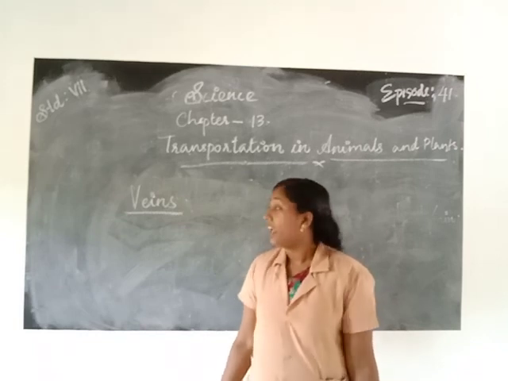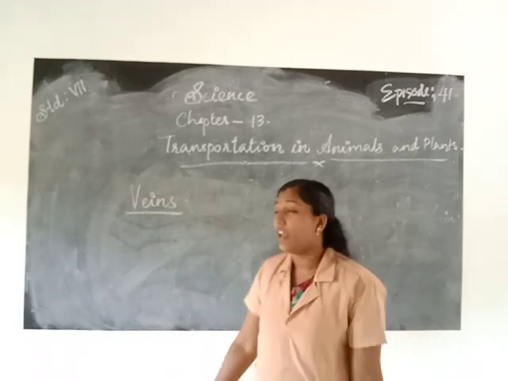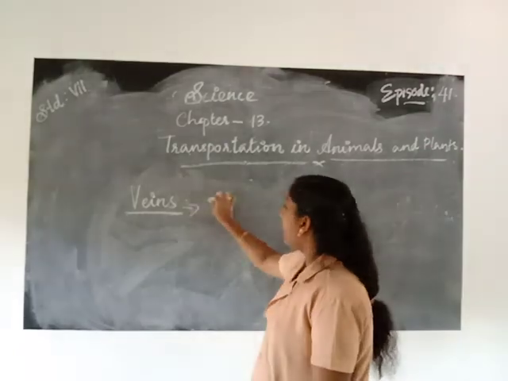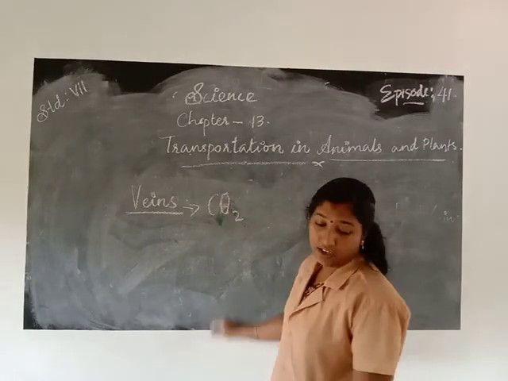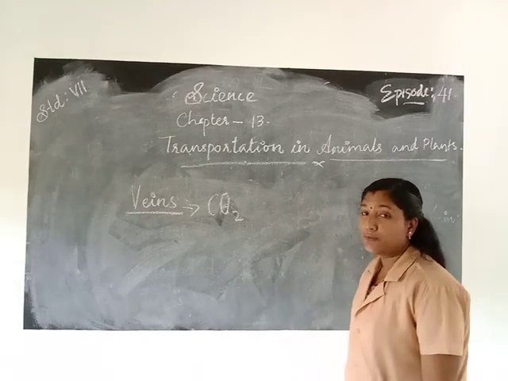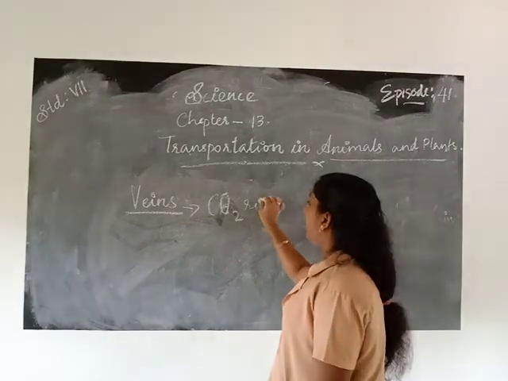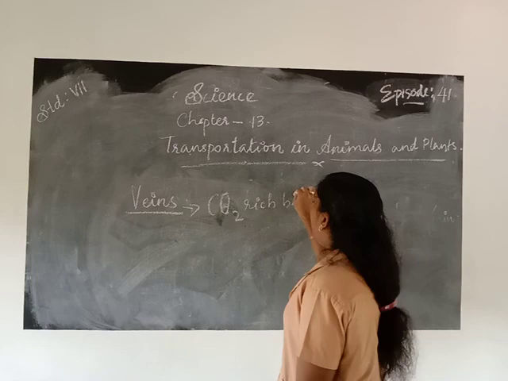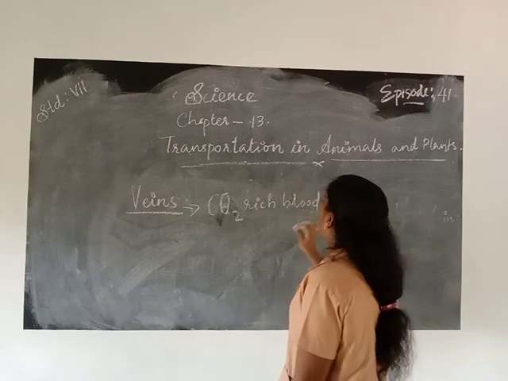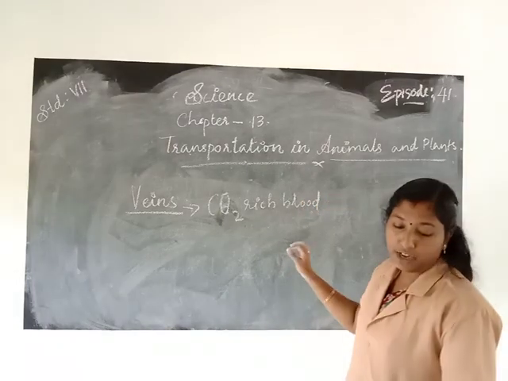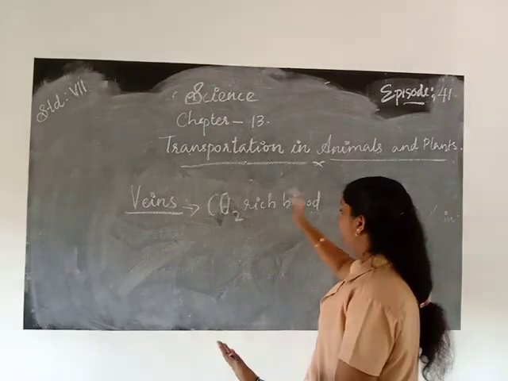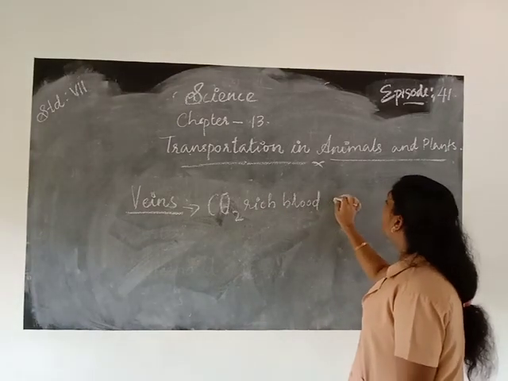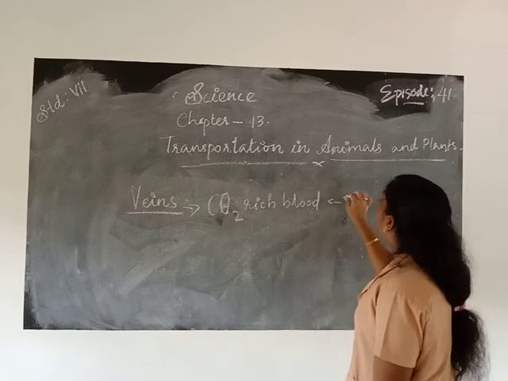What happens in veins? Yes, the veins carry carbon dioxide rich blood from all parts of the body to the heart.